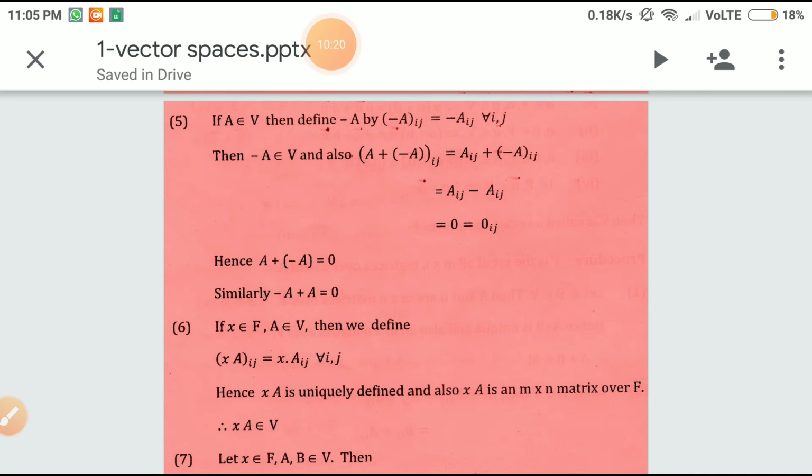So when you add A plus minus A, the ij element becomes Aij plus minus Aij, that is nothing but 0ij.